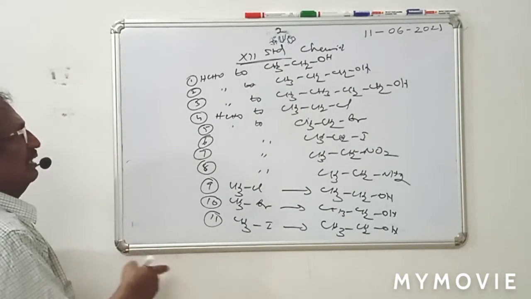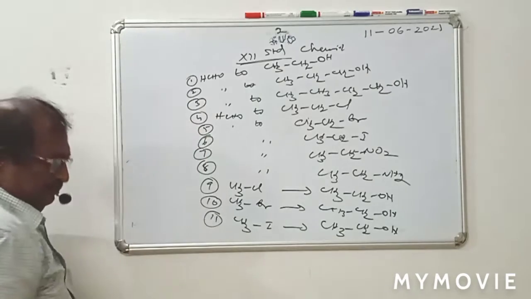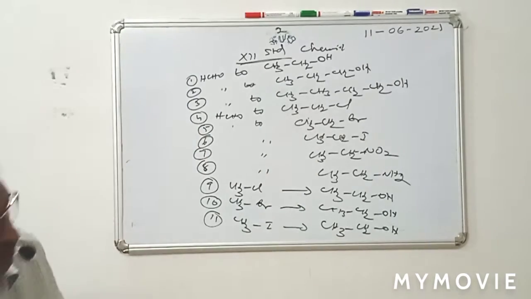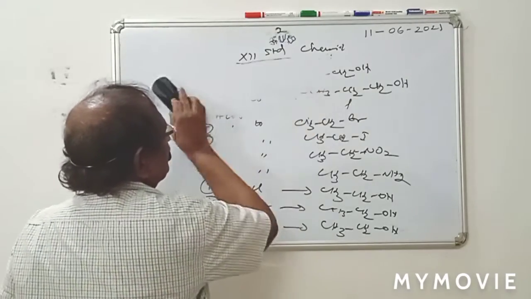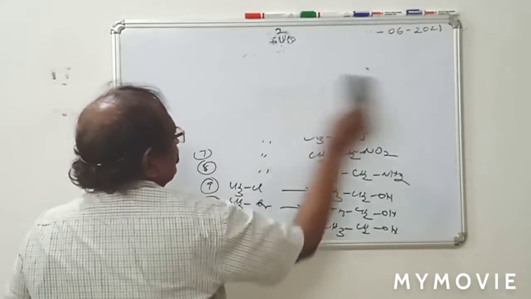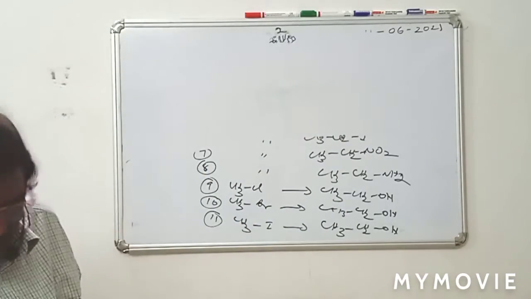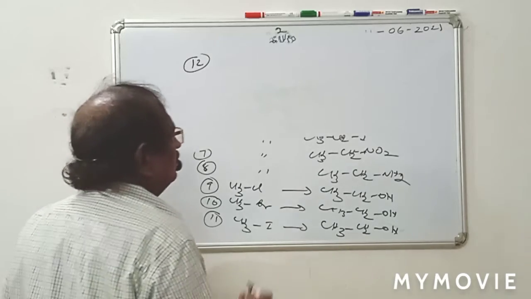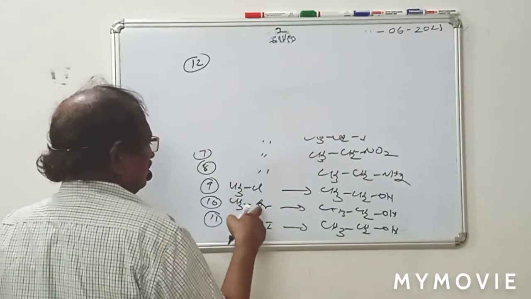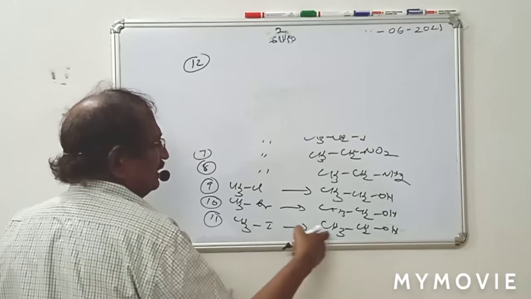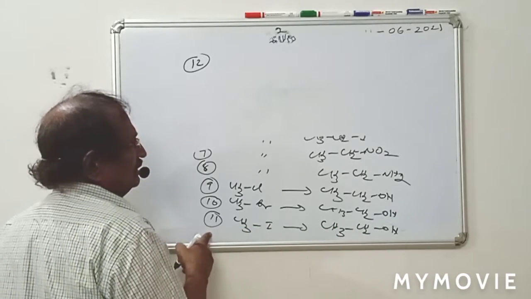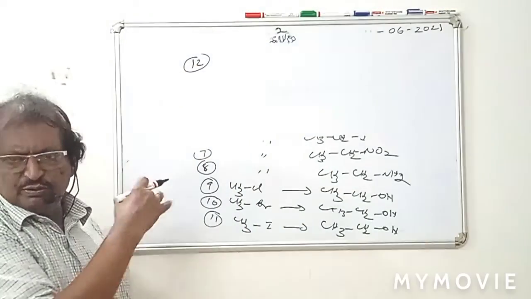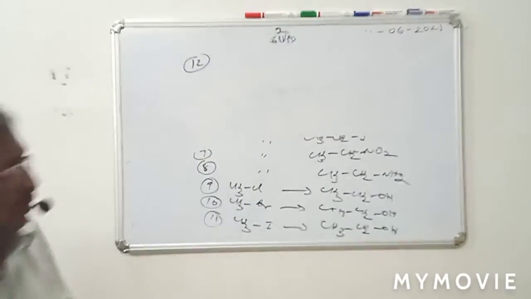So 11 conversions. The 12th is methyl chloride, methyl bromide, methyl iodide to ethanol. So 11 conversions you can develop. We will see afterwards. After doing some other conversions, I will develop it.